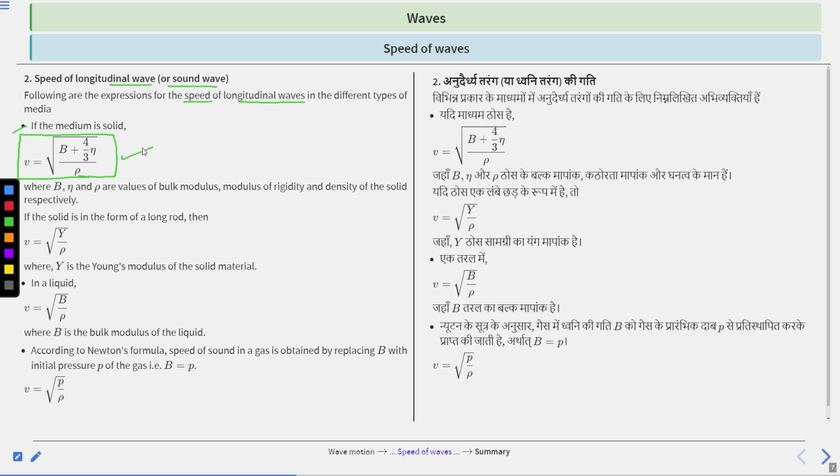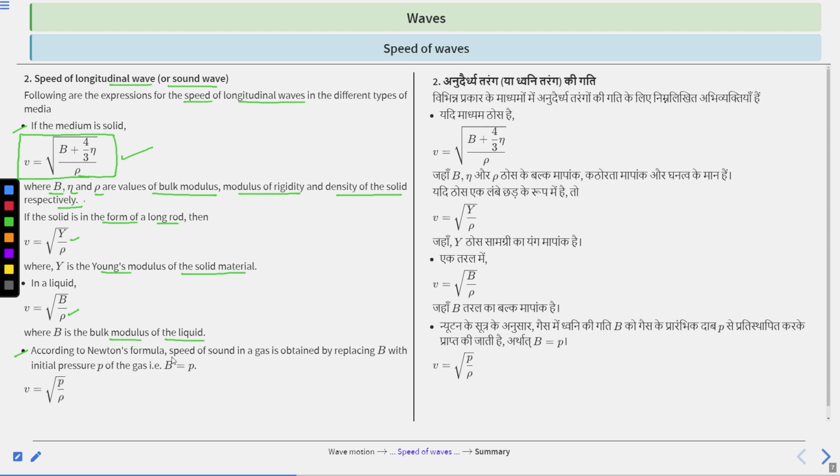Where b, eta and rho are the values of bulk modulus, modulus of rigidity and density of solid respectively. Clear? If the solid is in the form of a long rod, then v equal to under root Y divided by rho, where Y is the Young's modulus of the solid material. In liquid, v equal to under root b divided by rho, where b is the bulk modulus of liquid. So these are the speeds of longitudinal wave.